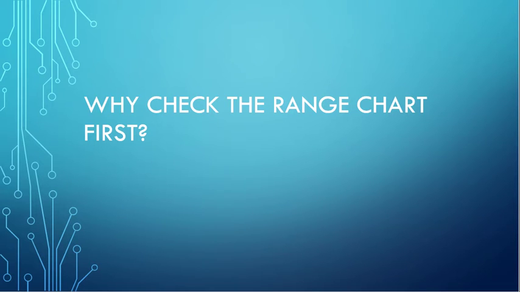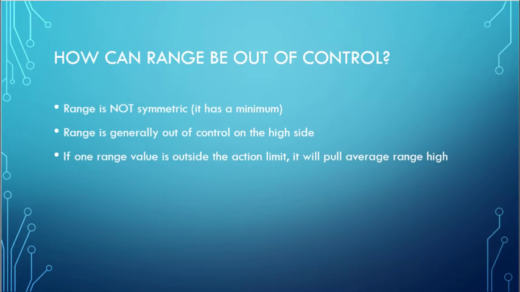So there's a pretty strict rule that we always look at the range chart before we look at the means chart. And it's really important that we understand why this is true. So it's really important to pay attention to the fact that the distribution of the range is not symmetric. It has a minimum. Range cannot be less than 0.